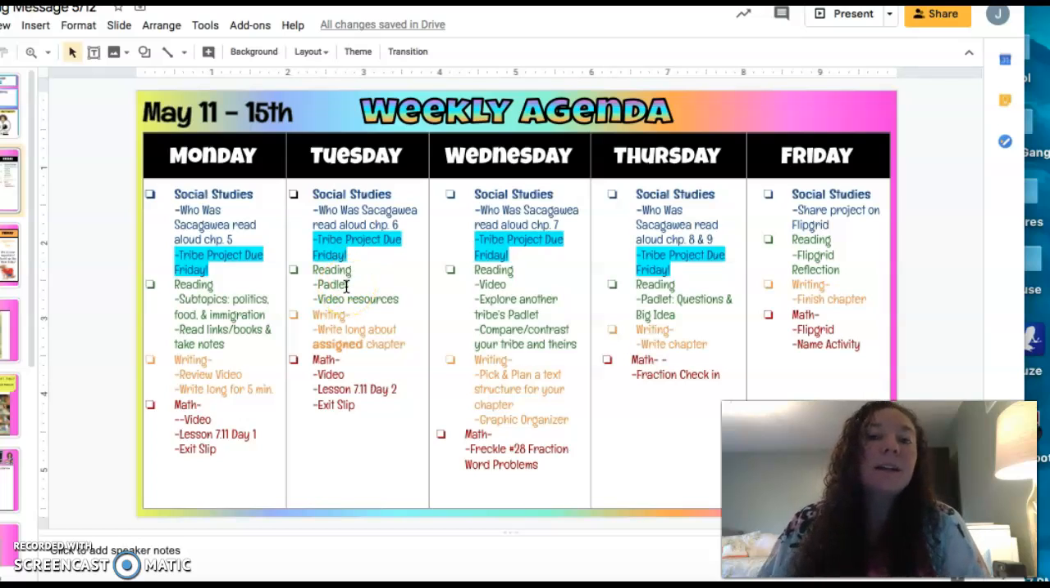Reading, you're going to be adding to the 3 new subtopics on Padlet. And there's going to be video resource links for your tribe today, as well as Epic and the other links that you've already been using. In writing, you're going to write long about an assigned chapter. So you're going to be starting to write your informational book this week, and you're each getting a chapter in your group. For math, we are continuing with 7.11, solving number stories with fractions.